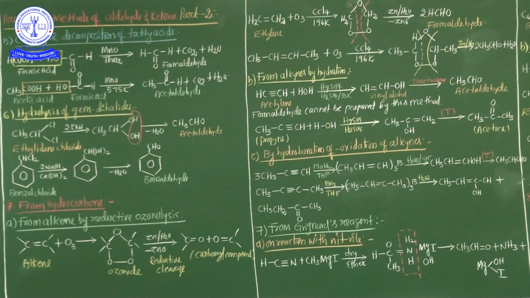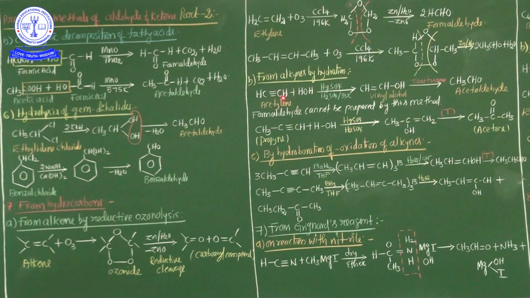It rearranges to give acetaldehyde, which is the most important. See here, what is the entire process? Acetylene is treated with water in the presence of HgSO4, which is nothing but mercuric sulfate, and additionally dilute sulfuric acid, hence vinyl alcohol is formed.